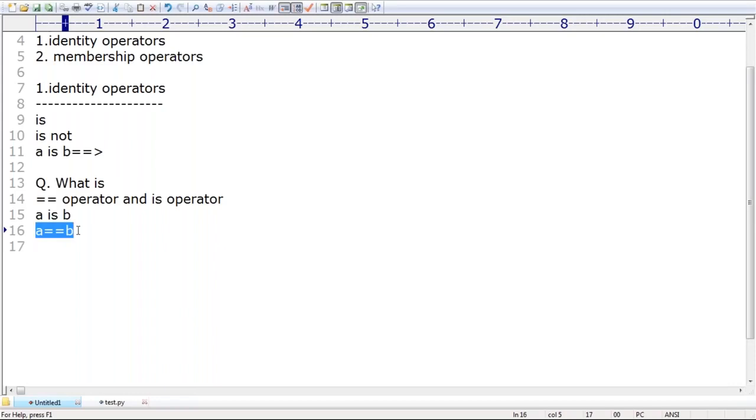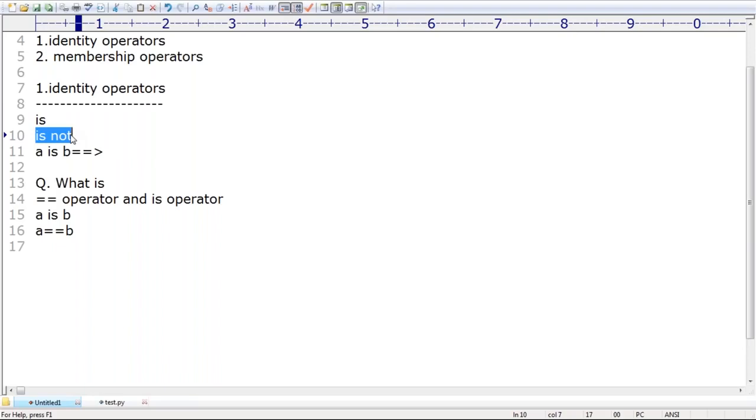Make sure it is a very important terminology you people should be aware of. That's all about the is operator. Is not is the reverse only. If both are not pointing to the same object, the is not operator is going to return true.